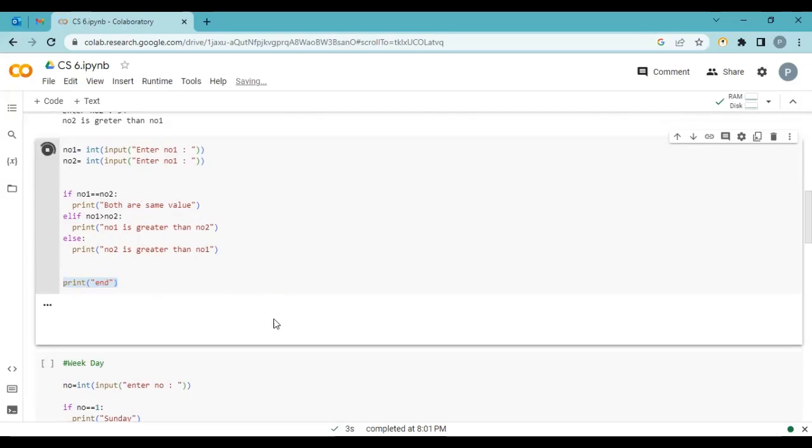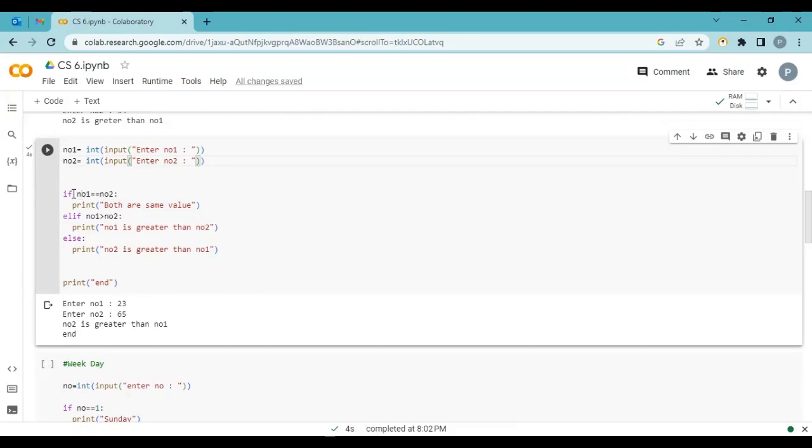Run. Now this time I want to make the first value bigger and the second value smaller. So now this condition is false, but number 1 is greater than number 2. It's correct. Okay, here is my printing mistake, sorry. So in this case, number 1 is bigger than number 2, so number 1 is greater than number 2. Now add the second value bigger. Then the answer is number 2 is greater than number 1.